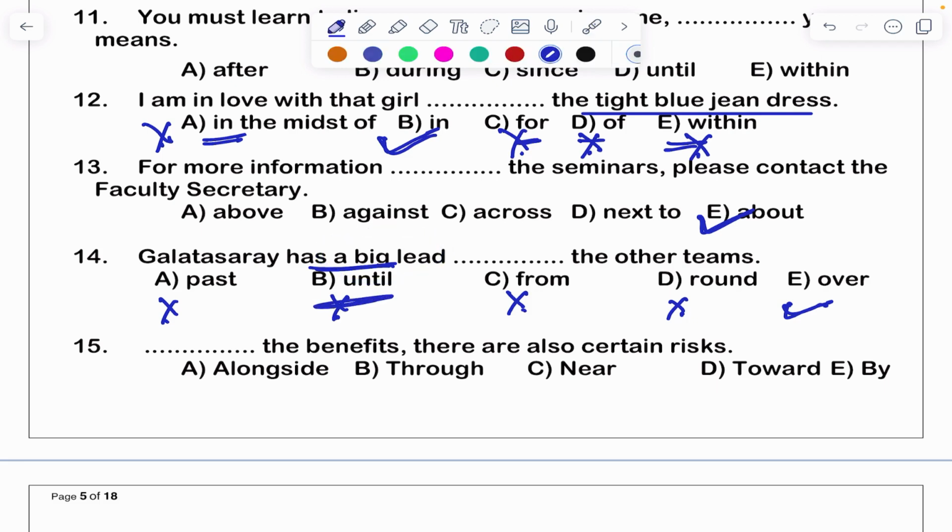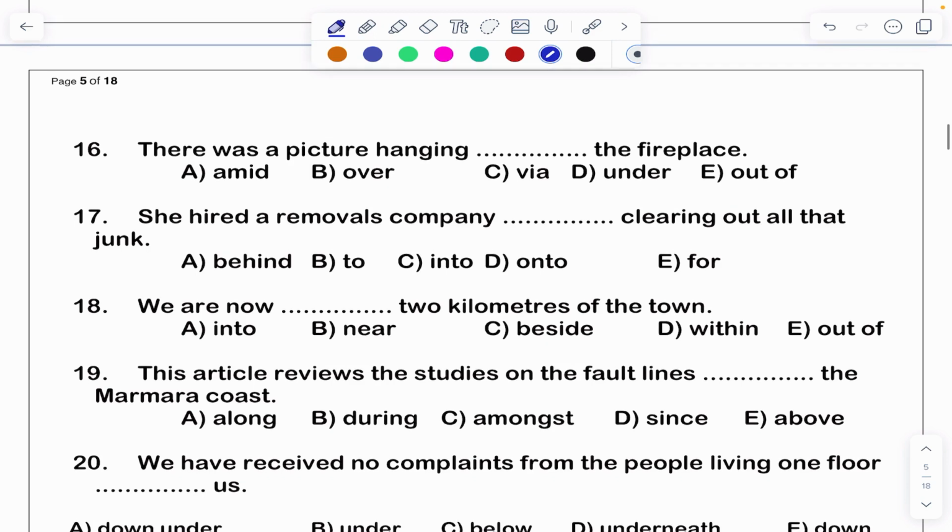See, when we use until, you come, I'll not go. Means this is a conditional one. Until you come, I'll not go. That time we use until. Next.